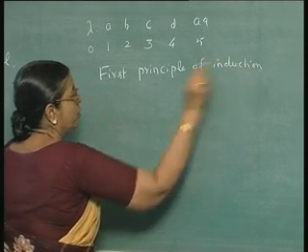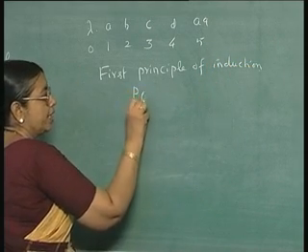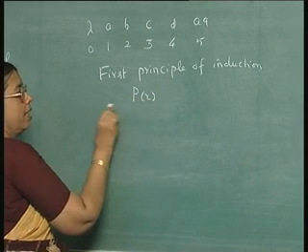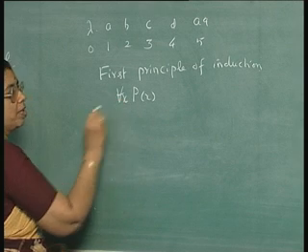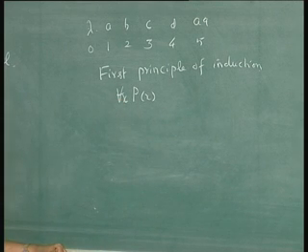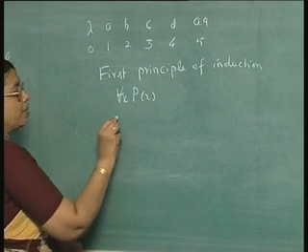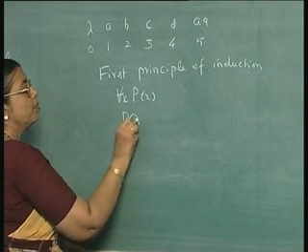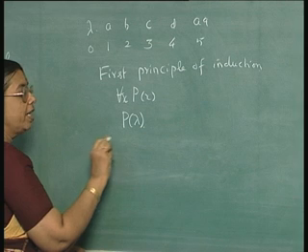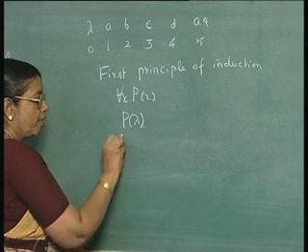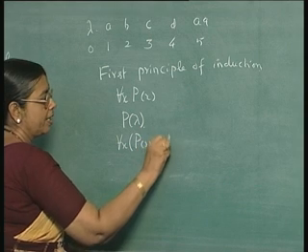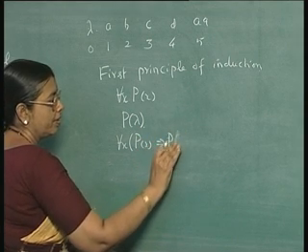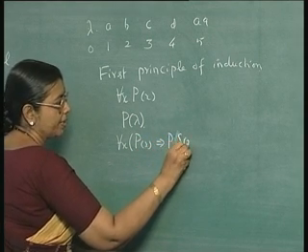If you want to prove some property for the set of strings over sigma star, say you want to prove for all x, P of x, where P is some property of the set of strings, in this case, what you do, first principle, is you prove P of lambda, that it holds for the empty string, then you prove that for all x, P of x implies P of successor of x.